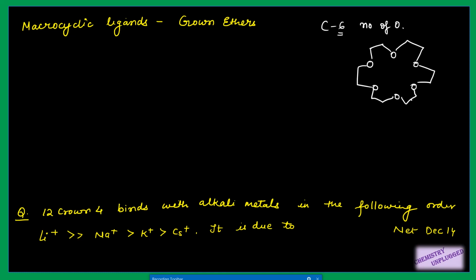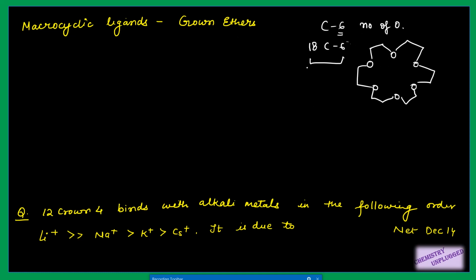So the total number of members in this ring will be 18. When you count it, it will be 18, right? This means they can give you directly C6 crown ether, or they can give you 18 C6 crown ether. This number is just 3 times the number of oxygens, right? So this is the way of naming these crown ethers.